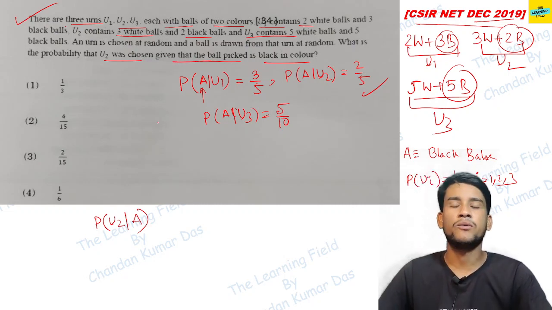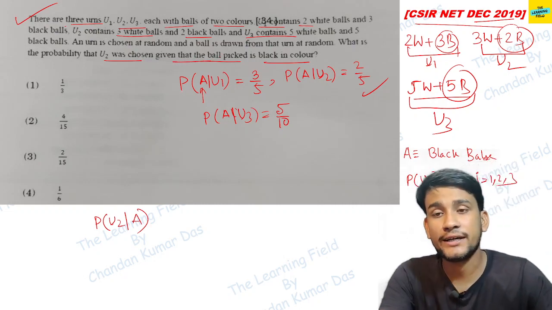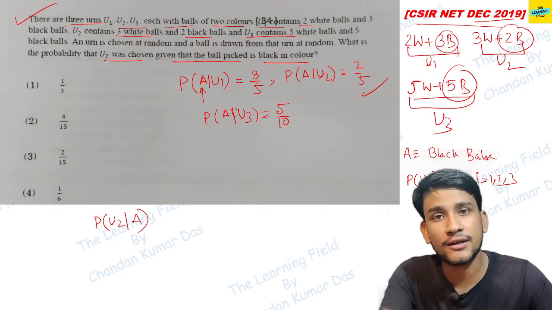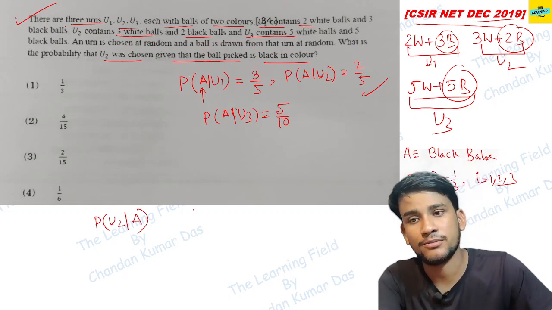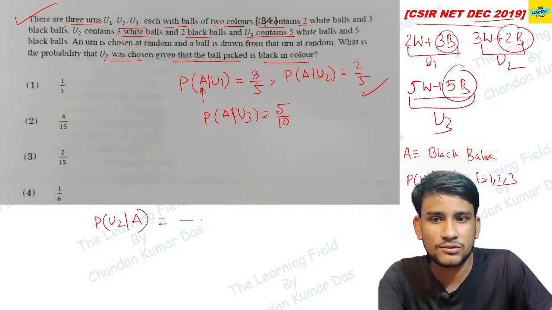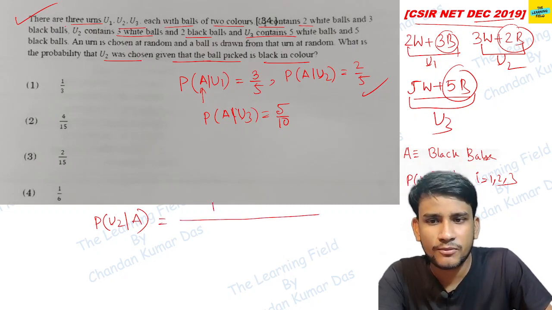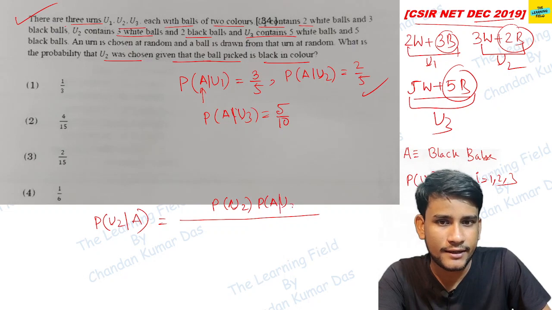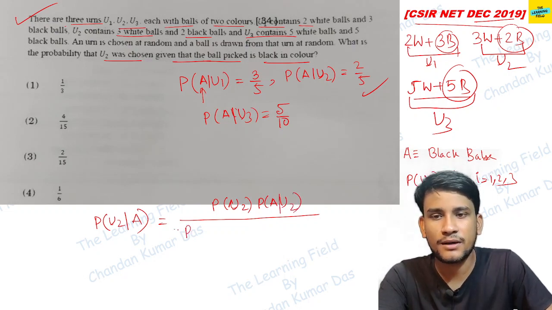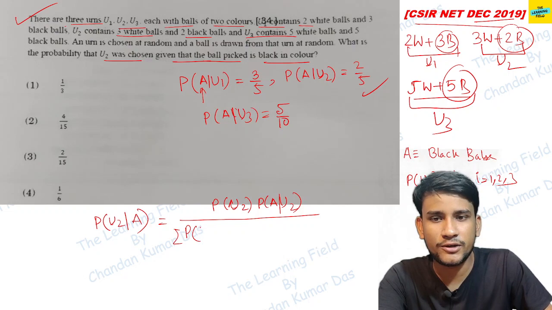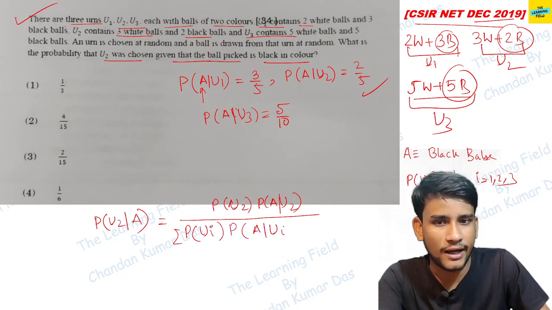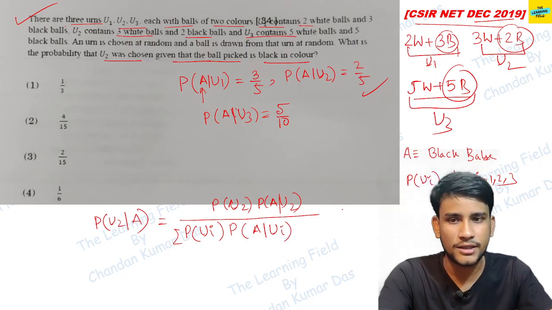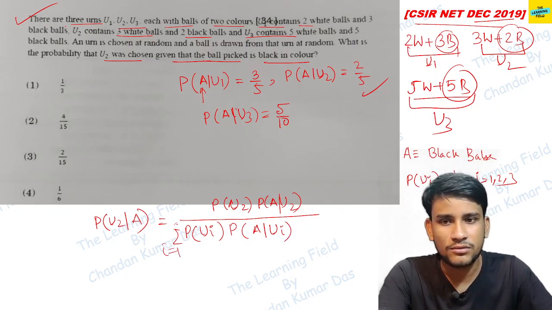Provided means conditional probability. When you see in the question that given that, provided that, these are always conditional cases of the probability. So the formula is probability of U2 into probability of A given U2, divided by the summation, probability of Ui into probability of A given Ui, i equal to 1 to 3.